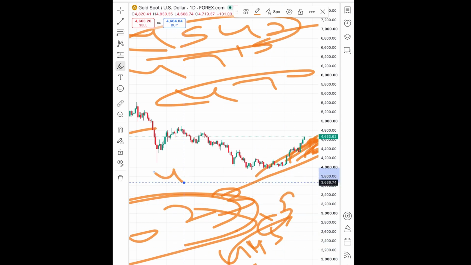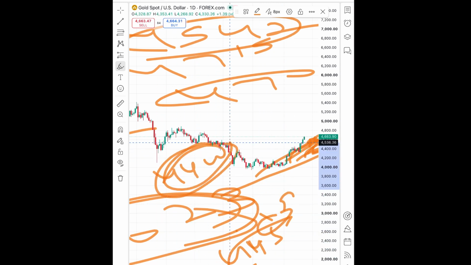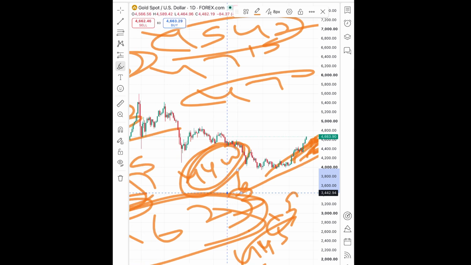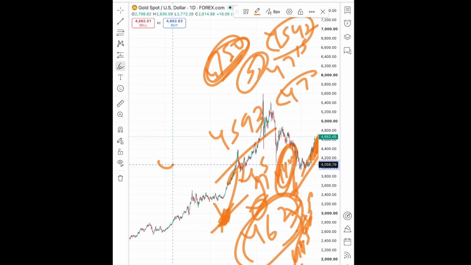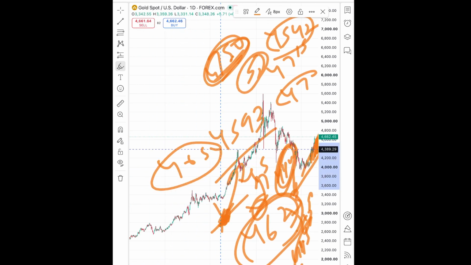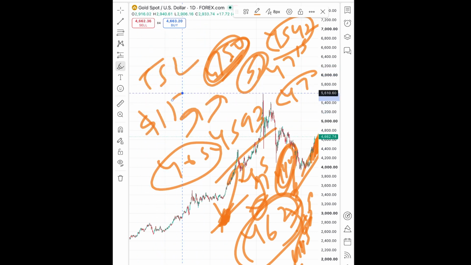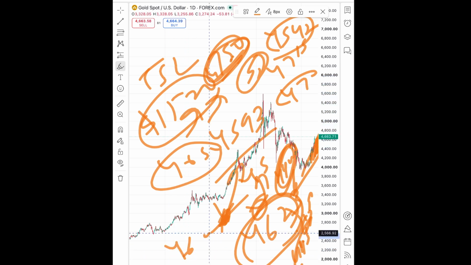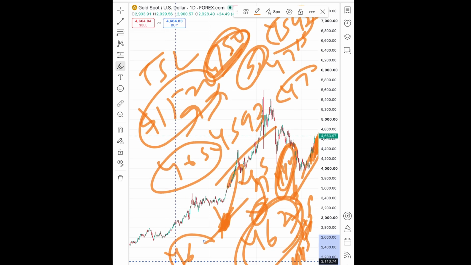But if the price doesn't bounce back, the chance of touching 4400 is there, and if that doesn't sustain, a further fall can be seen. Okay, so if the price keeps moving over 4650, we will see that there is a probability of upside. So trail your SL by around $15 to $20, because we have seen a good movement in the gold prices, but if it keeps falling below a level of 4600, the probability of a further fall can be seen, because we have seen a strong level is at around 4623 level. So if it keeps falling below this level, a further downfall can be seen, but if it keeps sustaining above this level, a